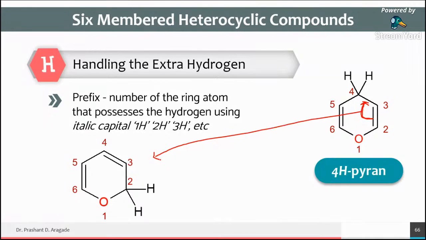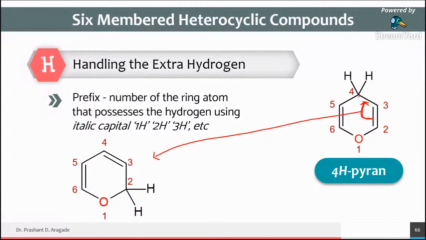Monica has asked one question. Sir, how do we give the name to the structure at that position of hydrogen? Okay, how to name the structure at that position?